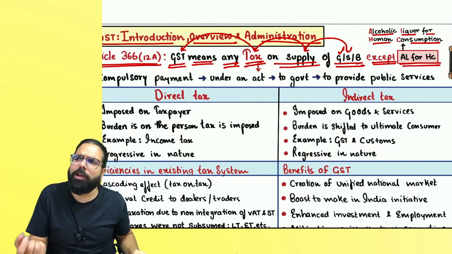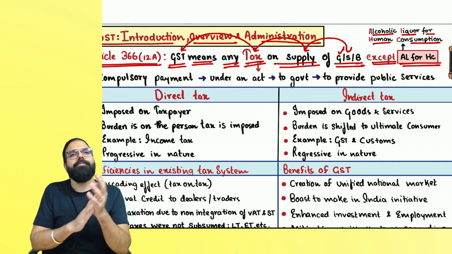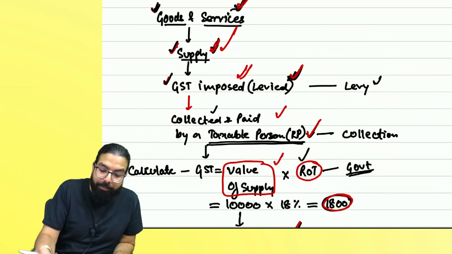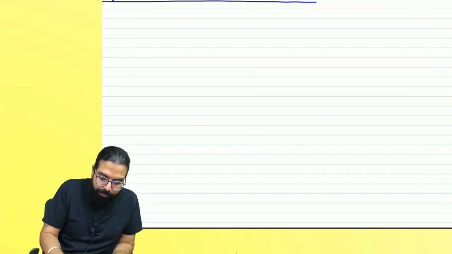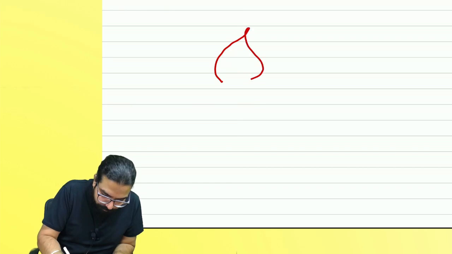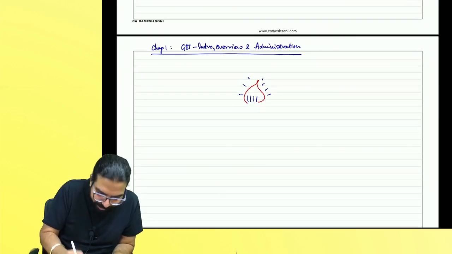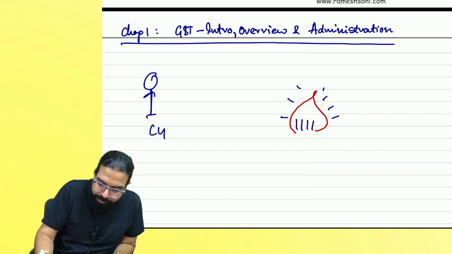Why is alcoholic liquor for human consumption out of GST? You know what happened when GST came? I love drawing, I'll draw so that you understand. See, what is this? This is fire. This is central government. This is state government.